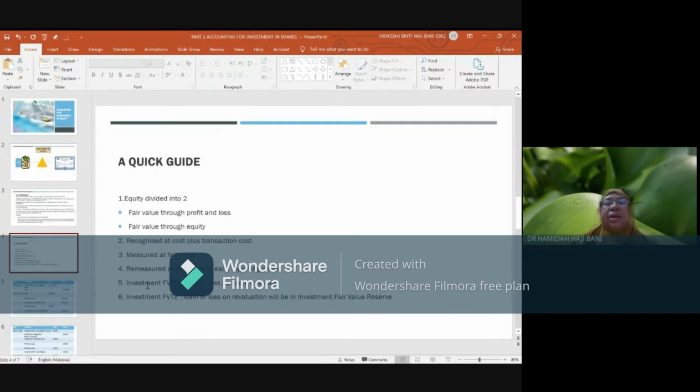For investment at fair value through profit and loss, the gain and loss will be transferred to profit and loss, whereas for investment in equity at fair value through equity, the gain and loss on revaluation will be transferred to investment fair value reserve. So this is just a quick guide on the things that you have to remember in order to ensure that the journal entry that you prepare is according to the requirement of FAS number 33, Financial Accounting Standard 33 that we have discussed earlier.